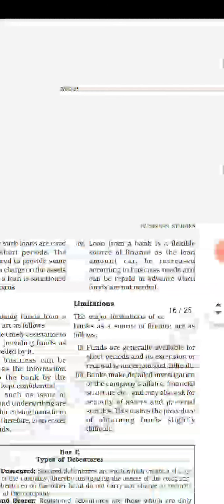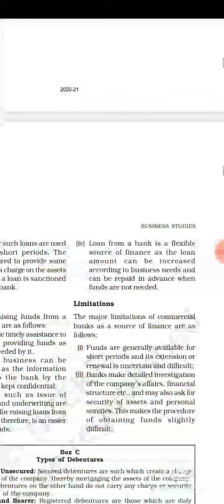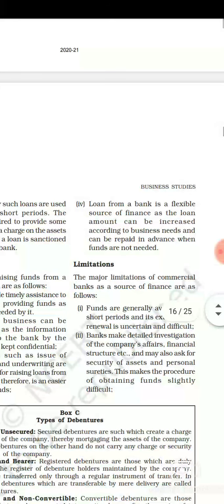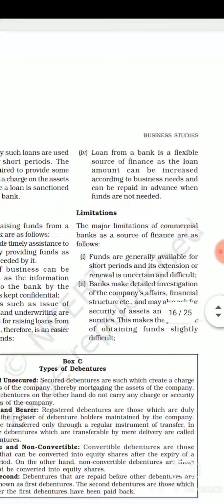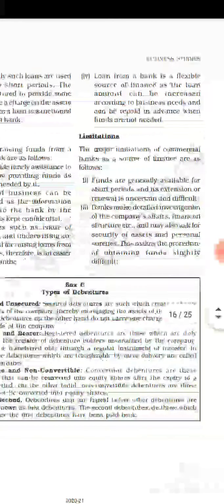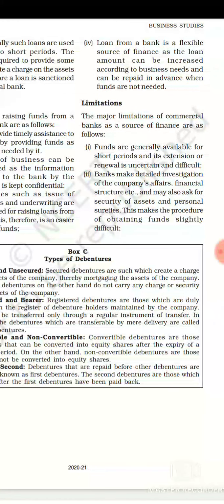Next, a loan from a bank is a flexible source of finance, as the loan amount can be increased according to the business need and can be repaid in advance when funds are not needed. This is why the commercial bank is called a flexible source of raising funds. According to our need, we can increase or decrease the amount of the loan, and at the time of repaying, if we do not need the money, we can prepay the amount. Now let's see the different limitations of commercial banks.